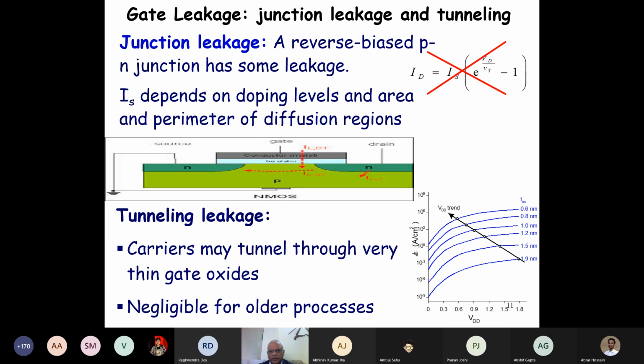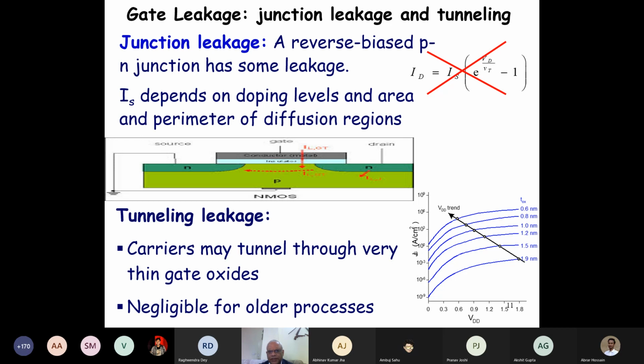Just see this plot here. This is the voltage of operation, and on the y-axis is the log scale current, in ampere per centimeter square, the current density. When the manufacturing technology feature size was 1.9 nanometer, the leakage was occurring.